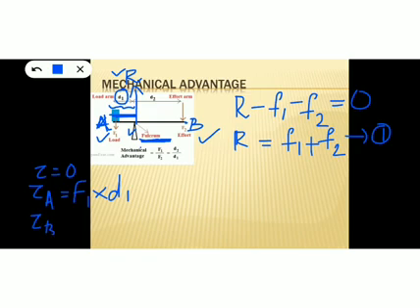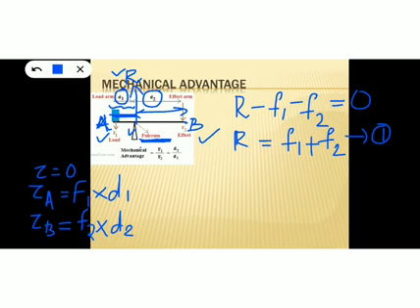Again you can use force into perpendicular distance. The force acting at the end B will be F2, and the perpendicular distance of F2 from the fixed axis is D2. So this is the torque acting at the point B.